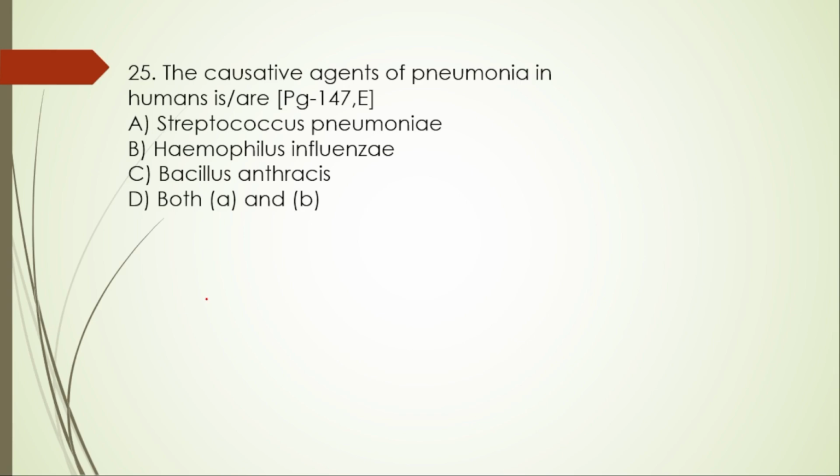Next, 25. The causative agent of pneumonia in humans is A. Streptococcus pneumoniae, B. Haemophilus influenzae, C. Bacillus anthracis, and then D. both A and B. Here the right option is D, both A and B.